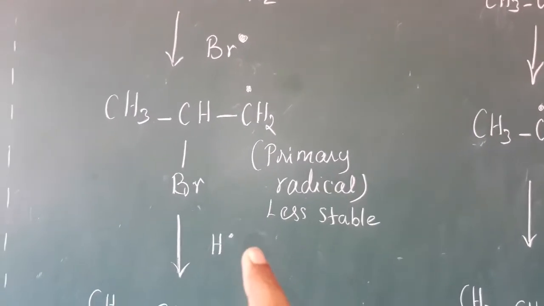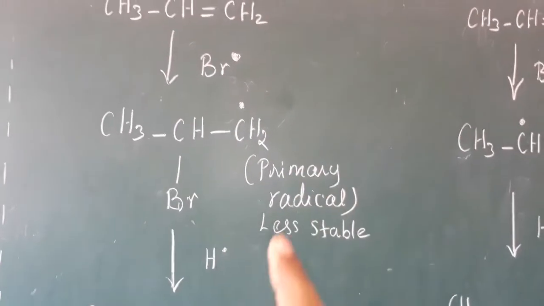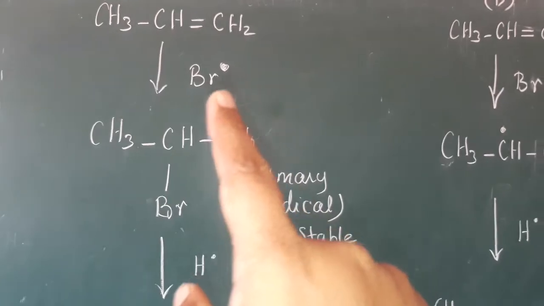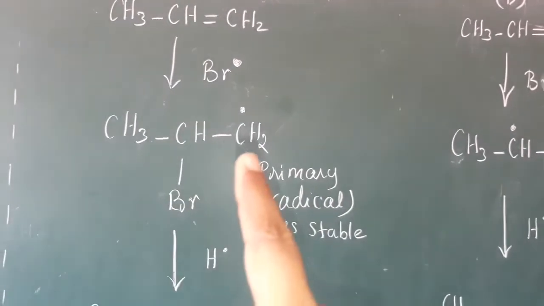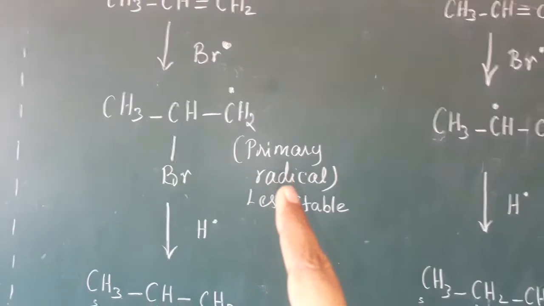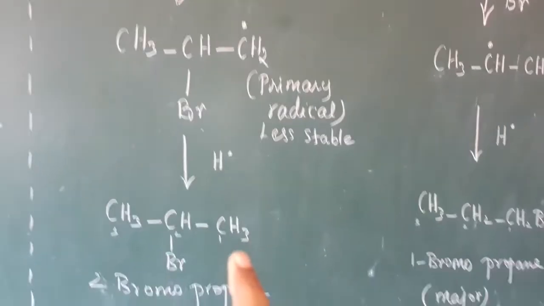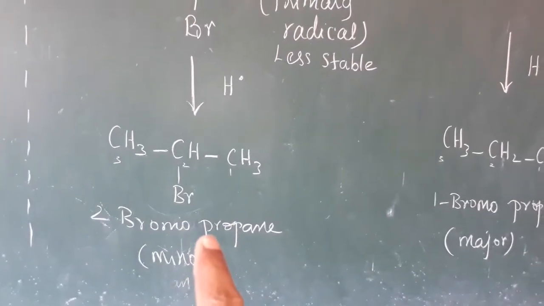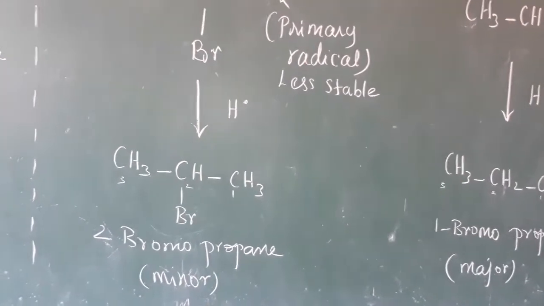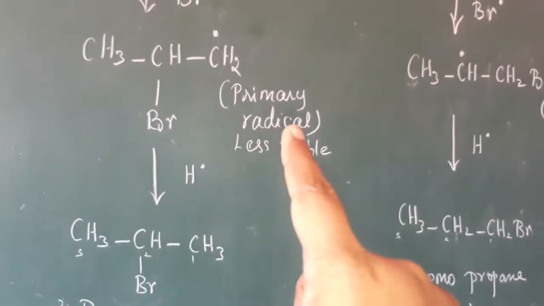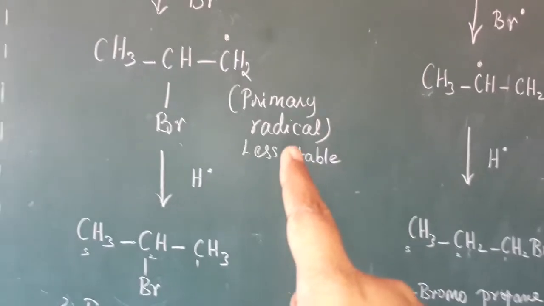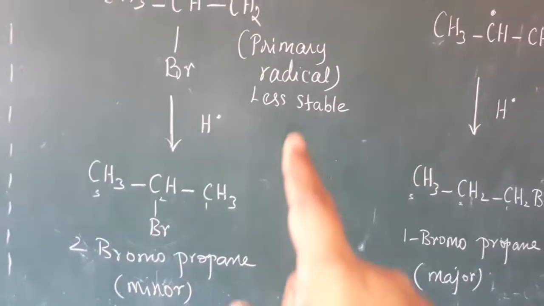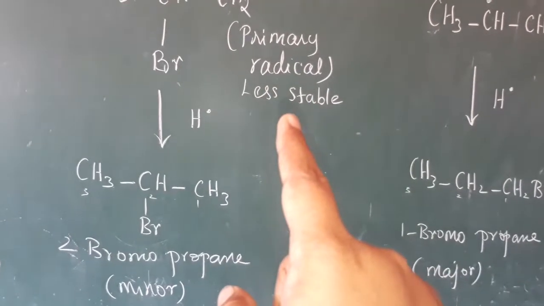Then afterward the HBr splits into a Br radical and an H radical. First of all, the Br radical is added to the second carbon so that we get a primary radical, and then the H radical goes to the first carbon, so we get 2-bromopropane. It is a minor product. Why is it a minor product? Because it is formed from a primary radical, a less stable primary radical.